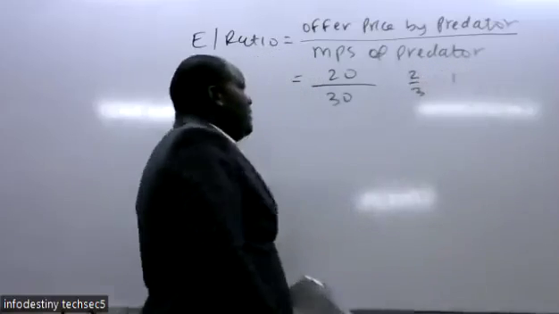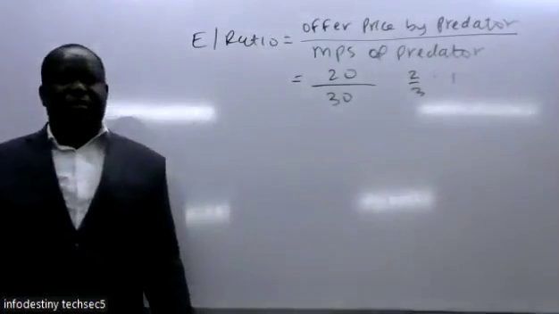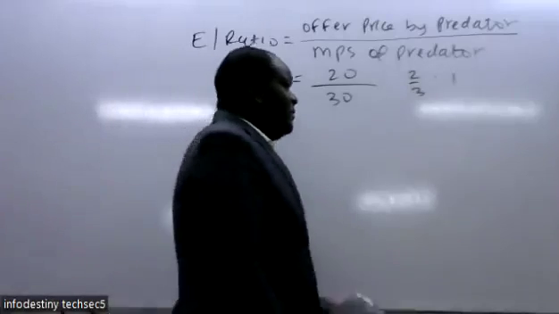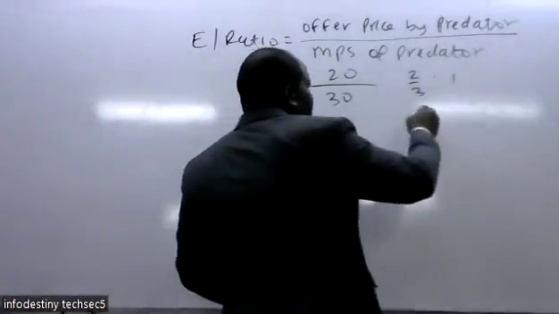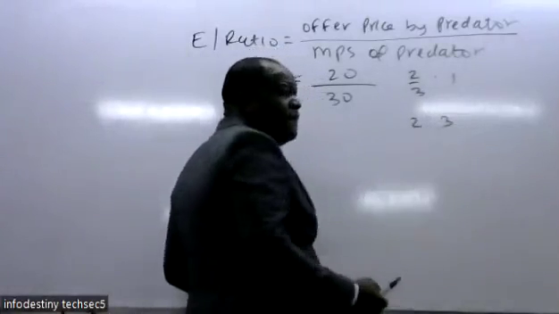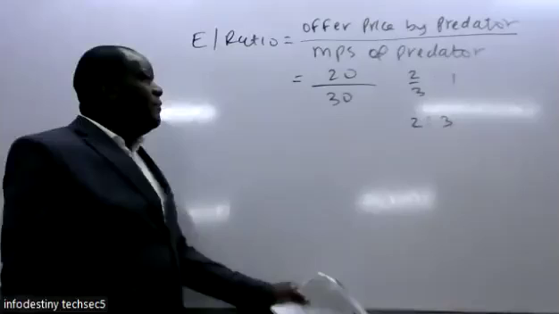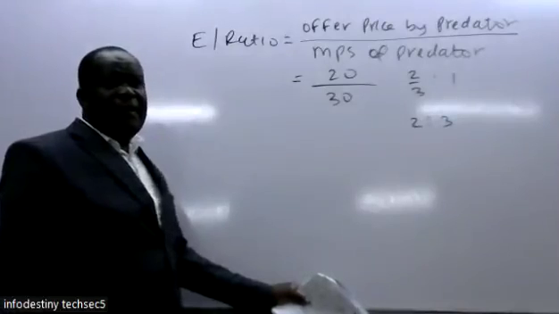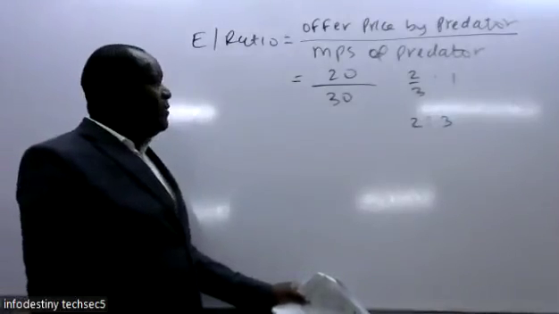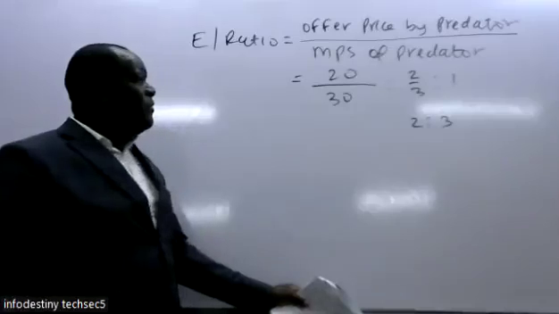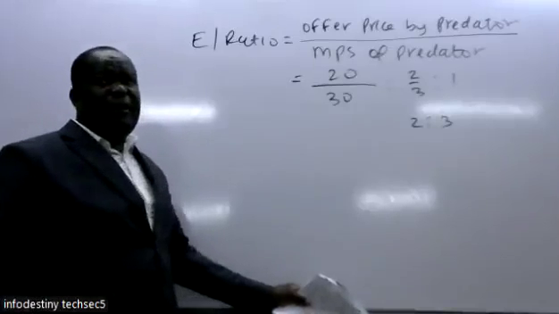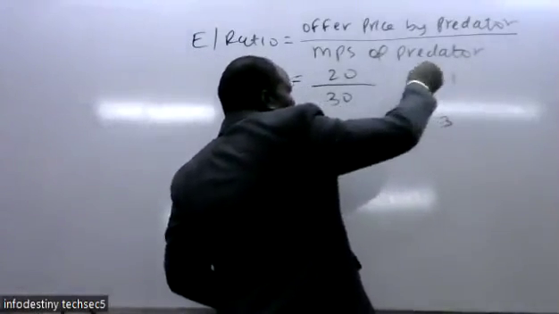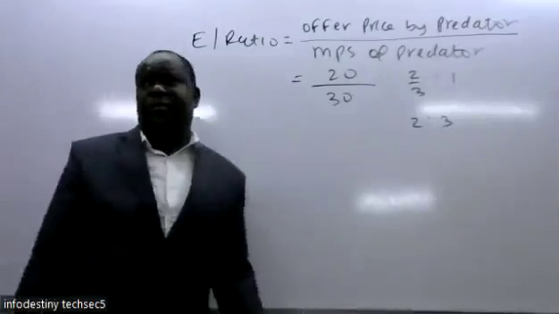We need it in the form of a ratio, so we multiply each side by 3. So finally it will be 2 is to 3.